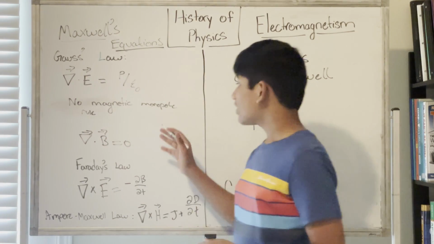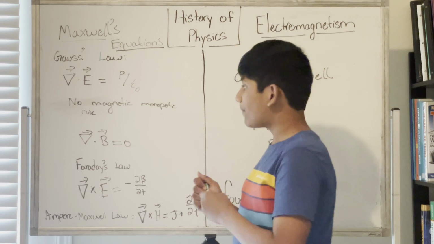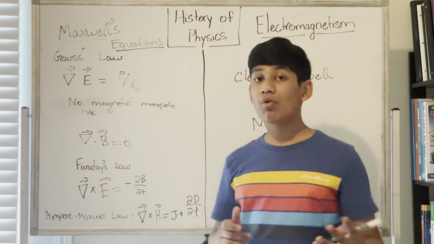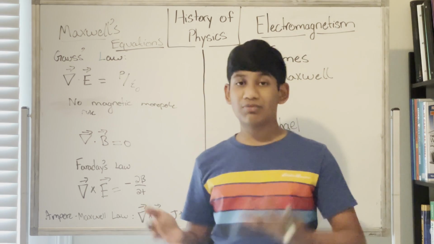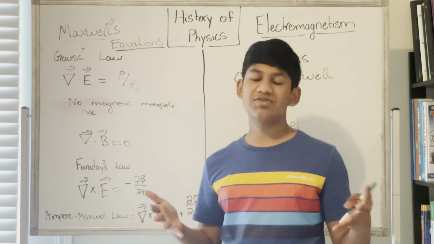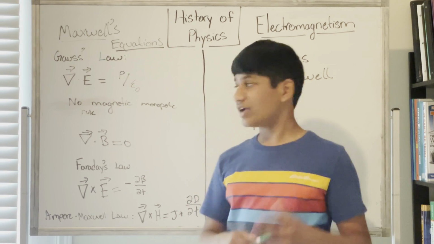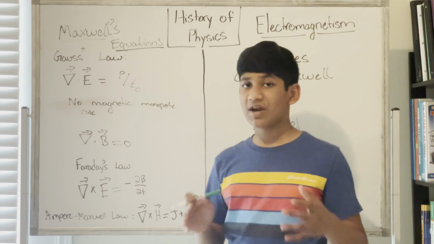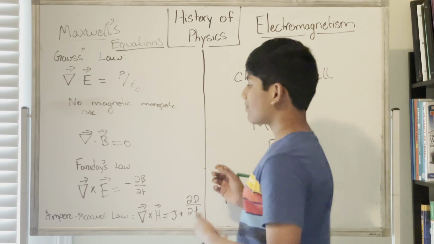Let's just talk about the no magnetic monopole rule, but before that, we say that this is the divergence, this is the curl. If you want to learn more about the divergence, curl, and gradient, which are vector calculus operations, please visit my videos on those vector calculus operations. Okay, I talked about the no magnetic monopole rule in another video on divergence. Let's just have a quick summary over here.